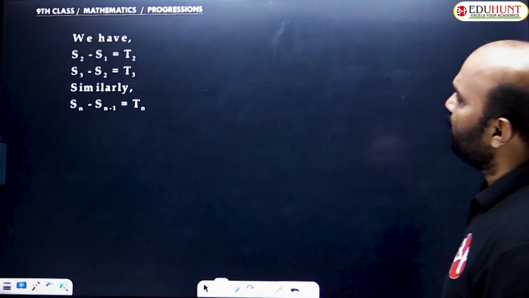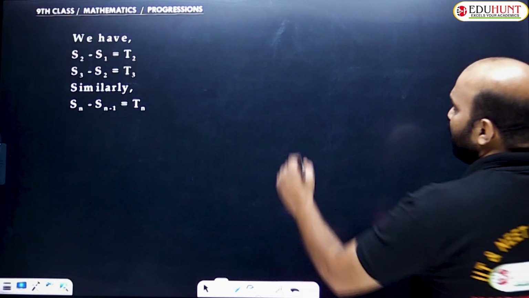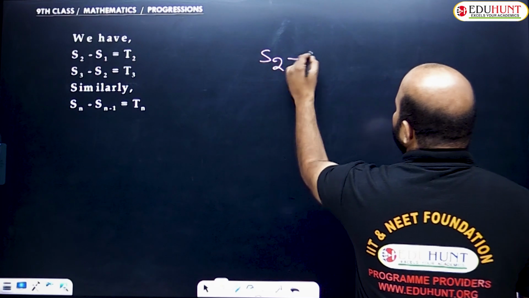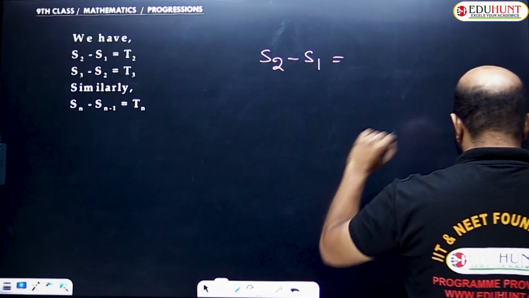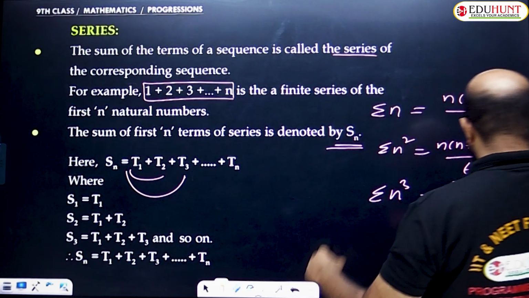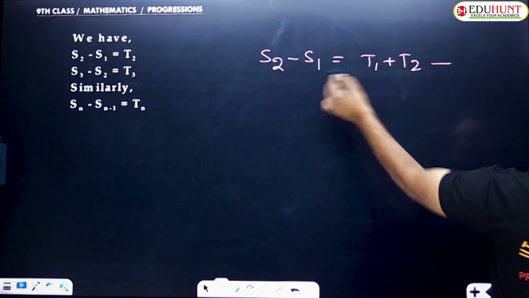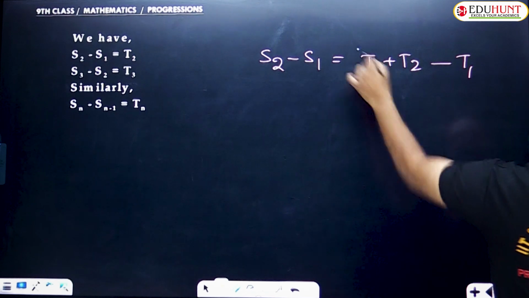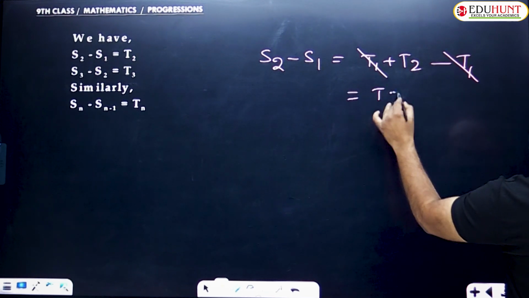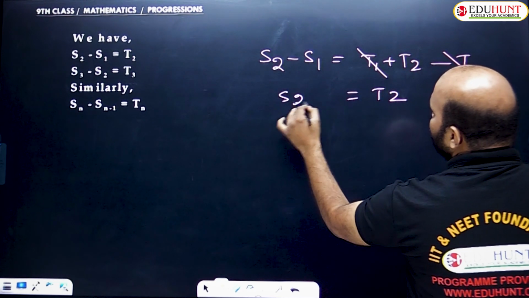So it can be written S2 minus S1. Suppose you take S2 minus S1. What is the S2 formula? Already obtained: T1 plus T2. T1 plus T2 minus S1. What is the S1 formula? T1, the first term. So T1 cancels, leaving T2. That is S2 minus S1.